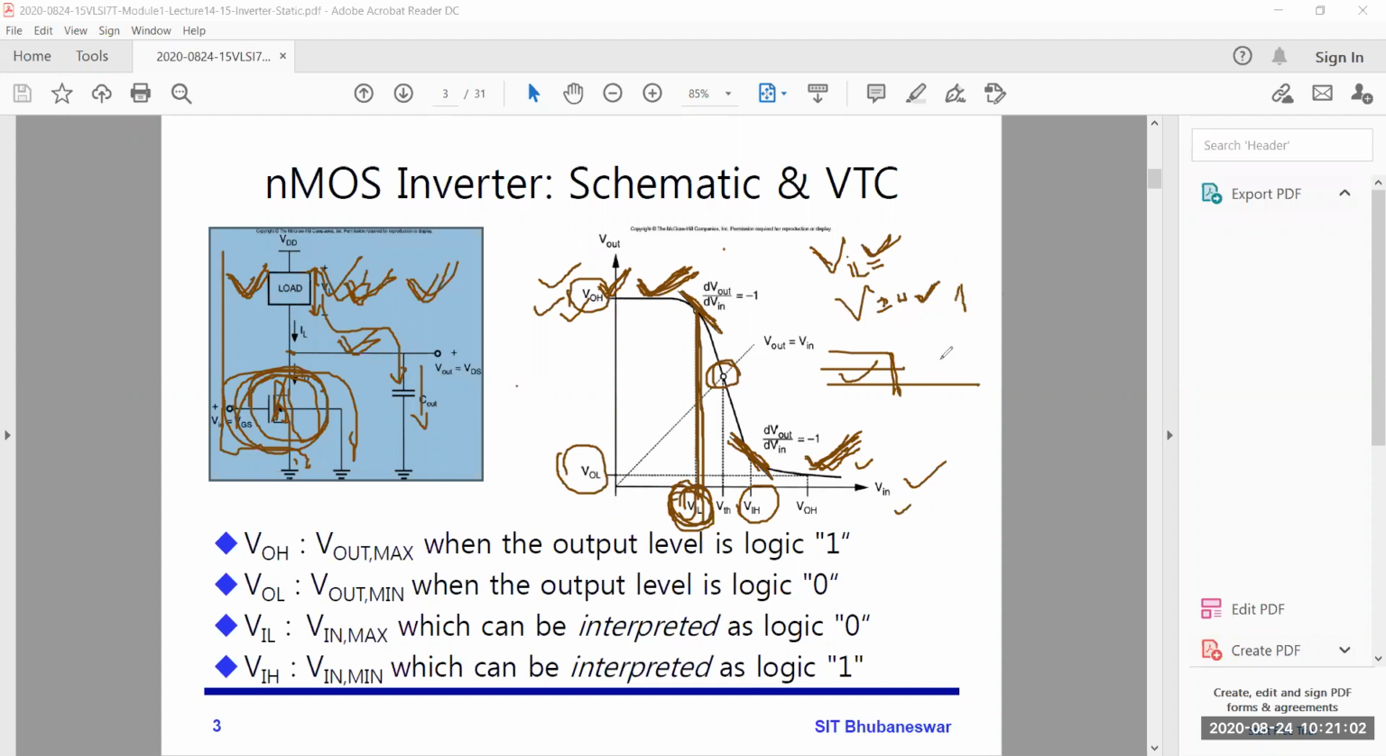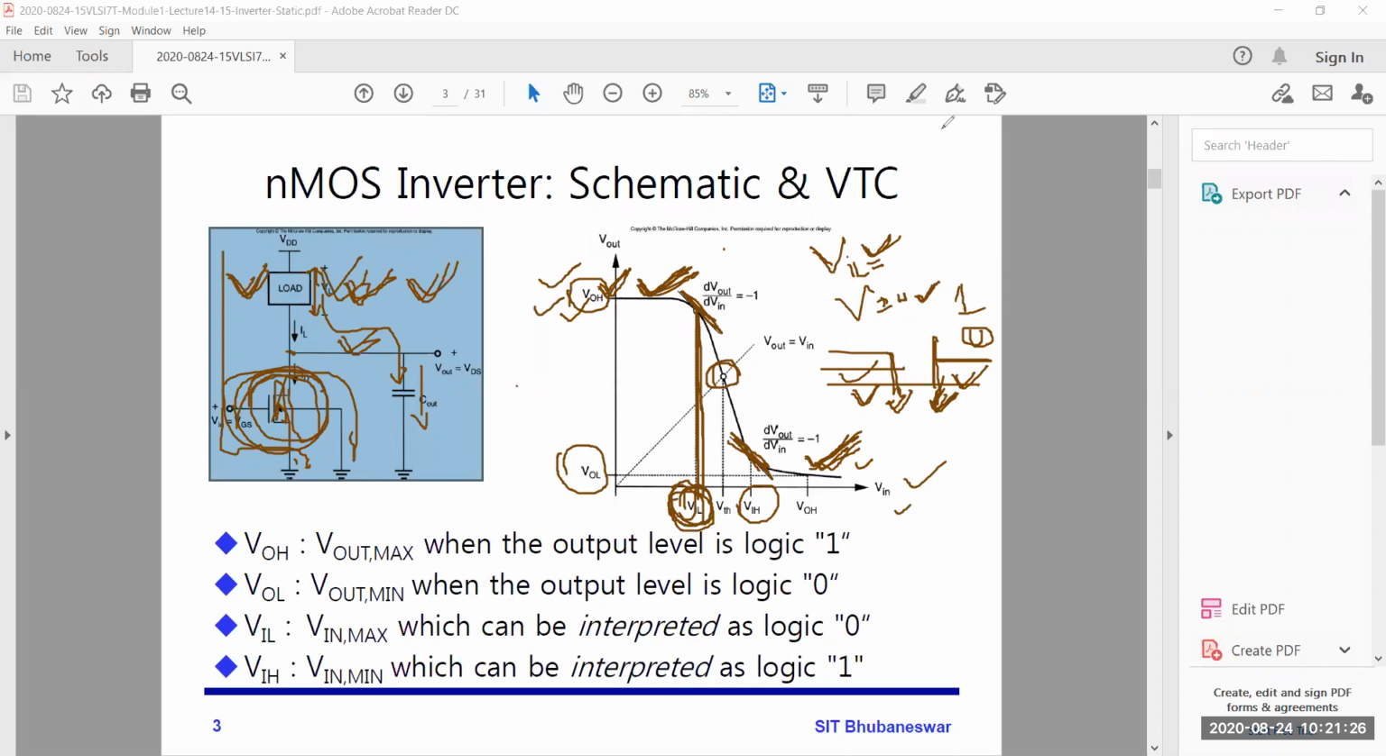Suppose this point is VIH. Whatever voltage you give in this region, the output will be 0. So this is input logic 1 and this is input logic 0. This part is the maximum input voltage, and this is the minimum input voltage.